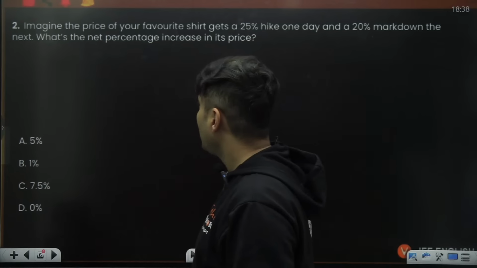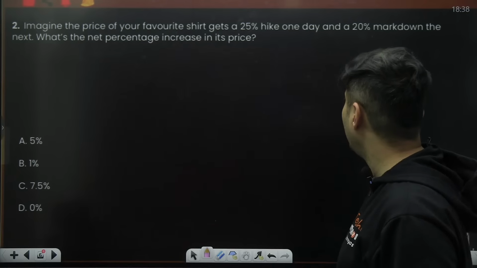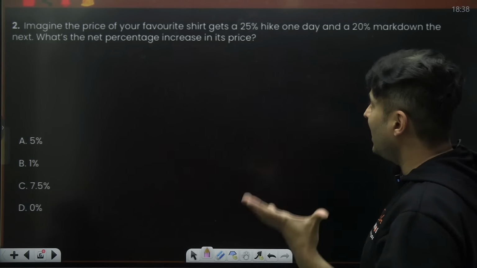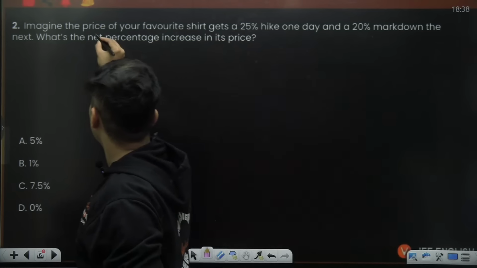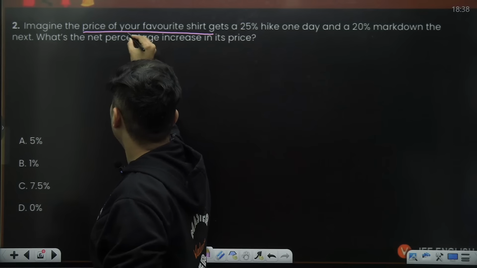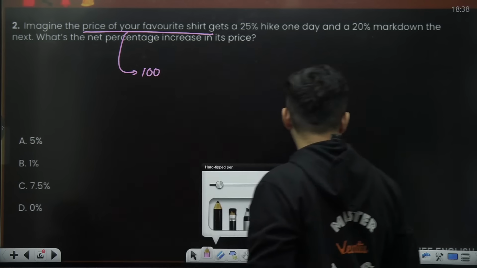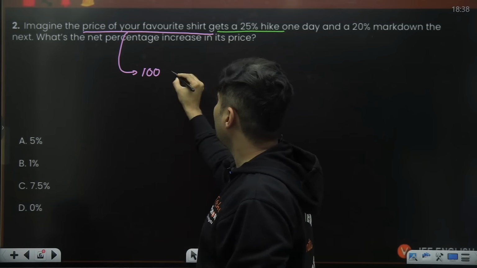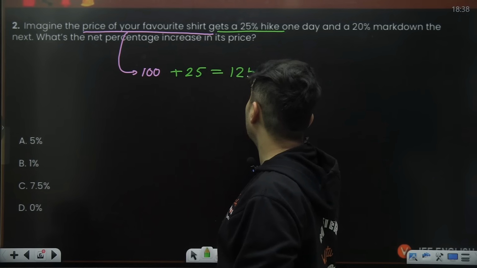Next question. Imagine the price of your favorite shirt gets a 25% hike on one day and 20% down the next day. What is the net percentage change in its price? So let's assume the price of your favorite shirt to be 100. Now there is a 25% hike. 25% hike means plus 25 rupees, so it will become 125 rupees.